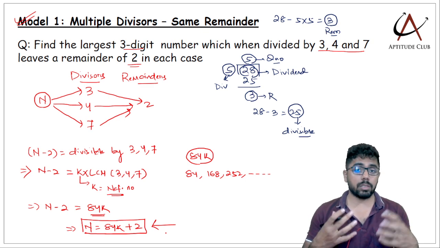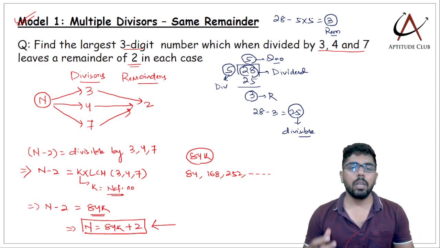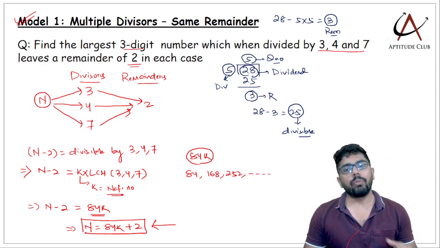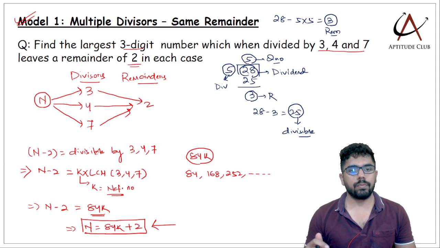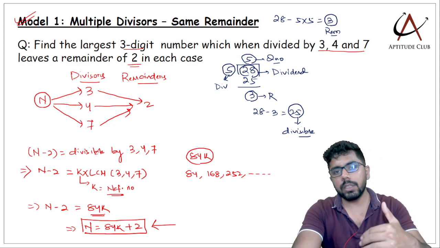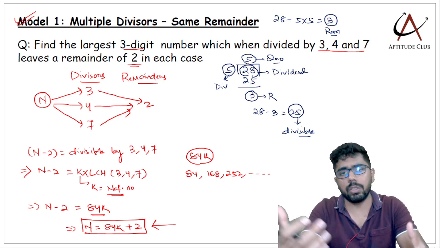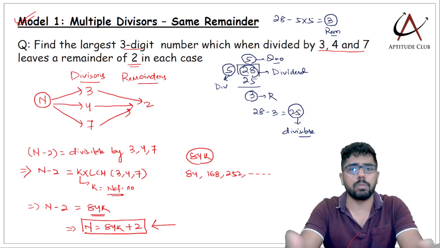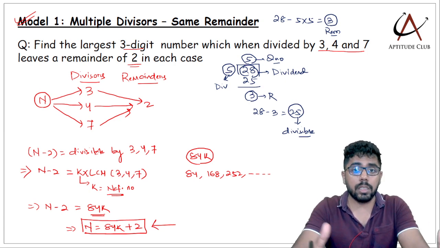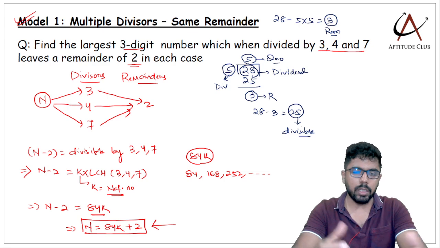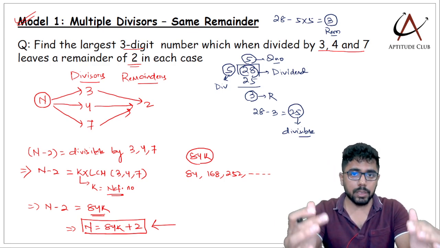Now once I know the structure of the number, any number which is in the standard form or the general form 84k plus 2, when divided by 3 or 4 or 7, is going to give a remainder of 2. Now after this point the question may ask us the largest 3-digit number, smallest 4-digit number, how many such 3-digit numbers are possible, what is the smallest 3-digit number greater than 300, largest 3-digit number between 600 and 700. Any question like that can be asked. But our process of solving is this.